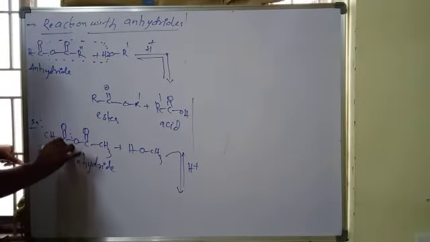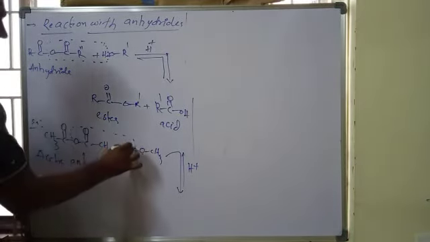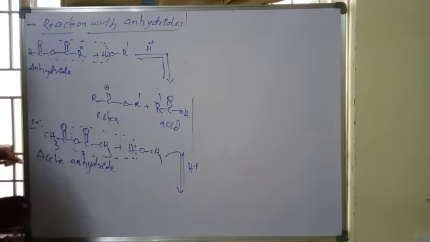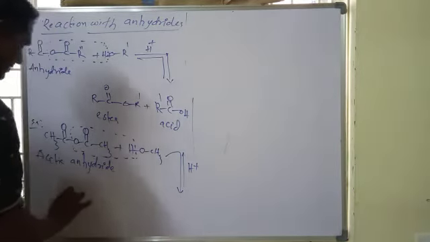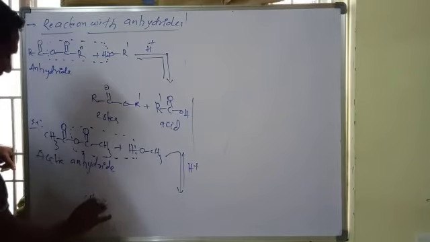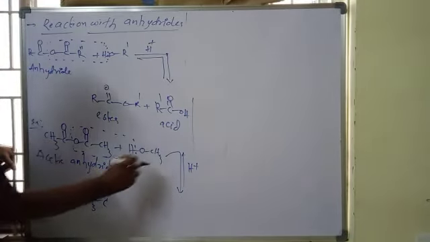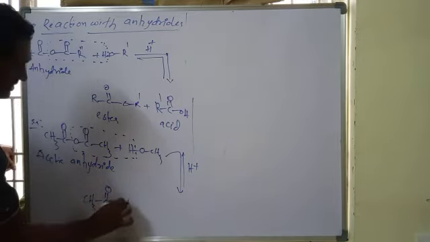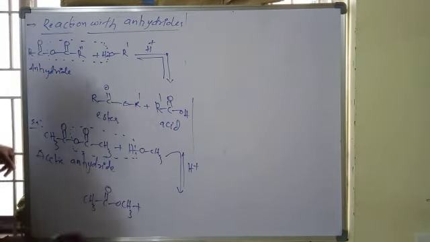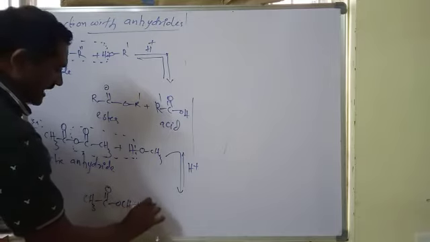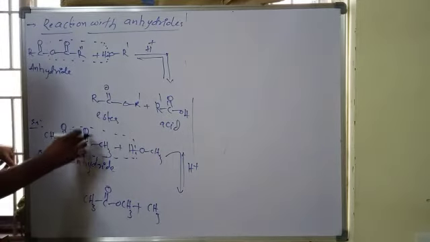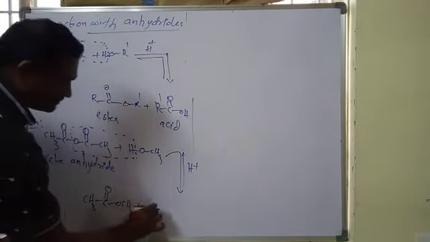Here this part is eliminated, and we get CH3 C double bond O, with the ending part joining as OCH3, plus acetic acid, CH3COOH.